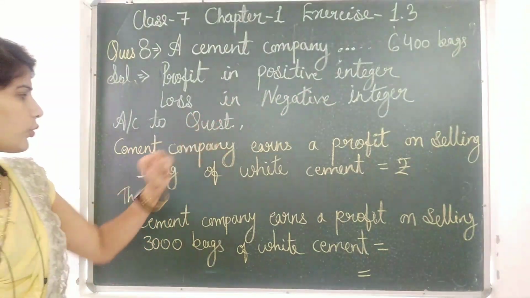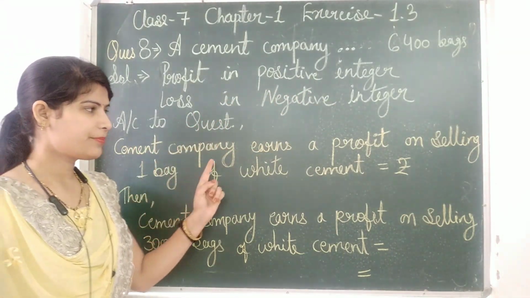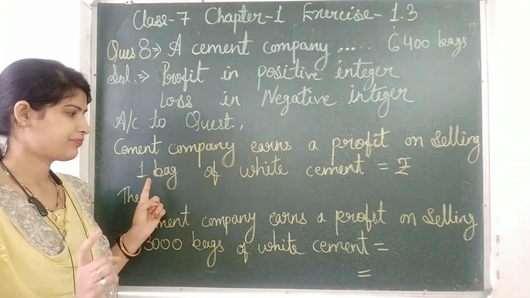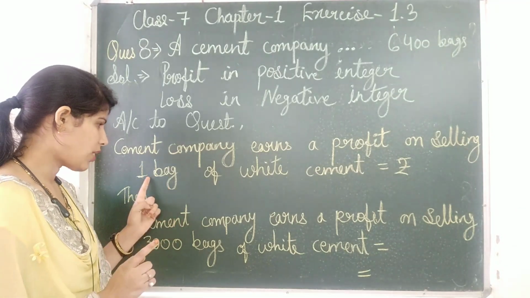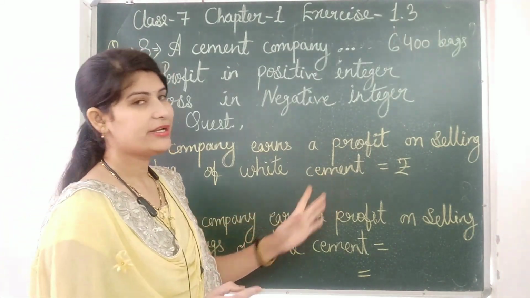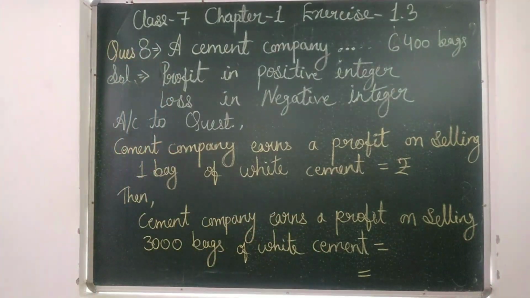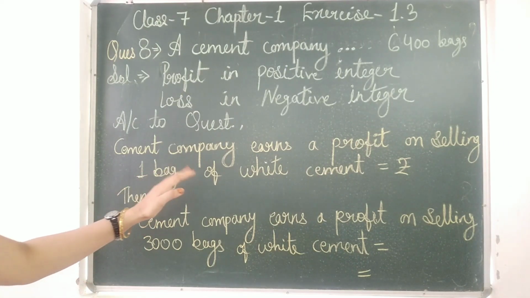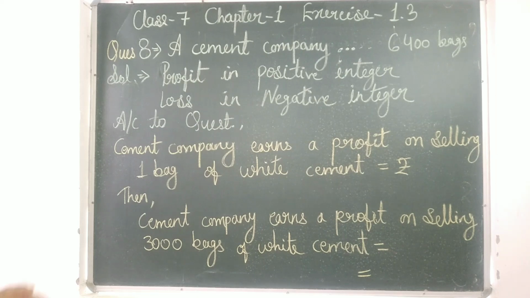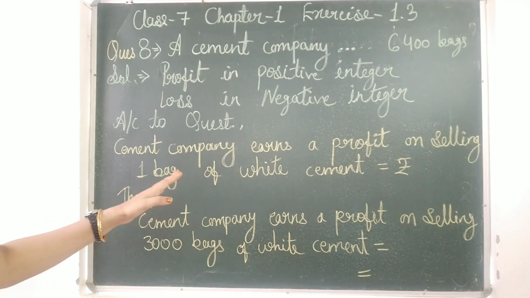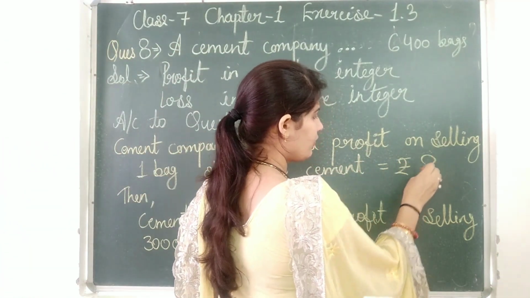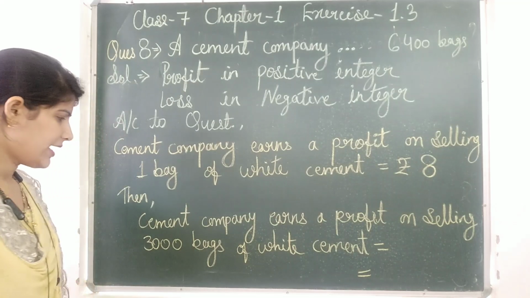So according to the question, the cement company earns a profit on selling one bag. Remember this: one bag of white cement is rupees what? What is given in the question? The company earns a profit on selling one bag of white cement equal to rupees 8.